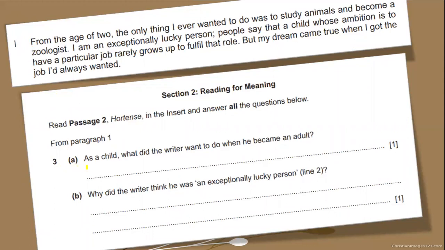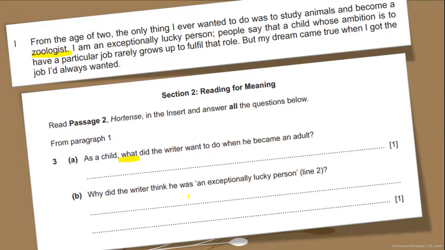Question number 3, part A. As a child, what did the writer want to do when he became an adult? So what did he want to do? A very straightforward answer is given: he wanted to be a zoologist, or a naturalist, or a wildlife expert. Straightforward, the answer is given in this line. You can see it. As it is a one line answer, provide the answer simply in one sentence.